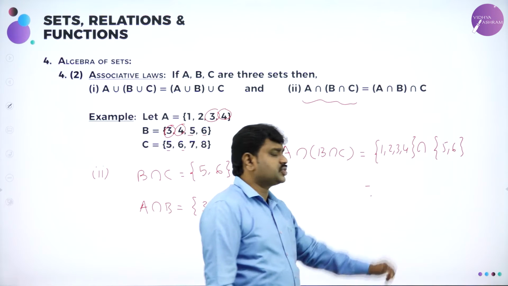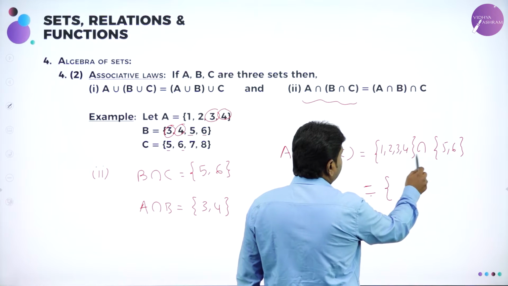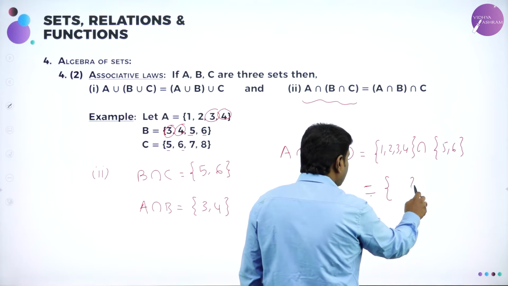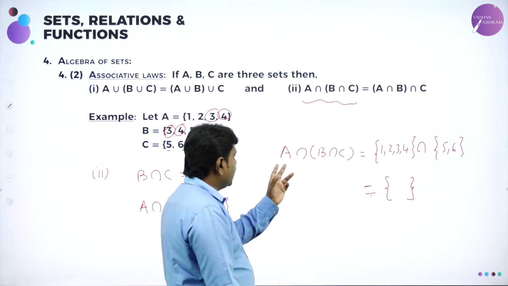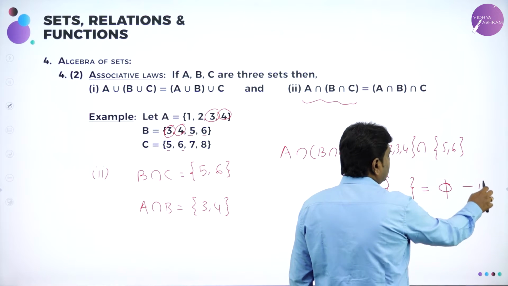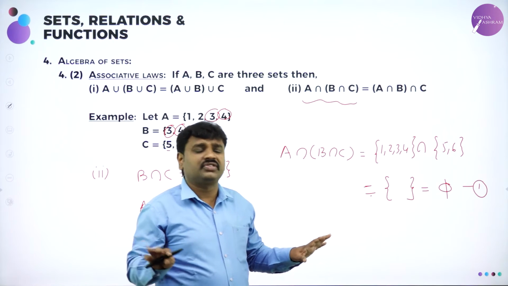What is meant by intersection of these two? Common elements in both. What are the common elements in both? This is 1, 2, 3, 4. This is 5, 6. No common element. So it is the null set. So A intersection B intersection C is the null set. Null set can also be written like this. What is null set? Yesterday I taught you: a set containing no elements in it.